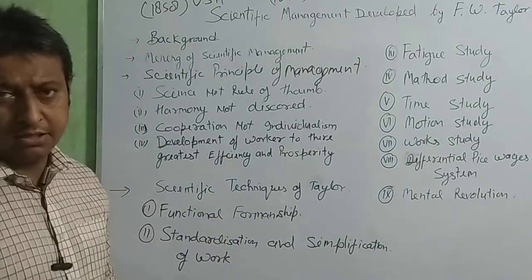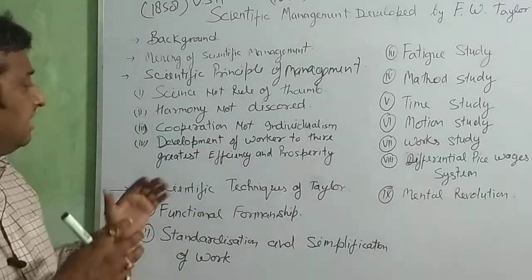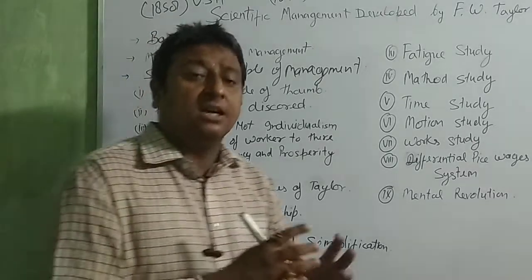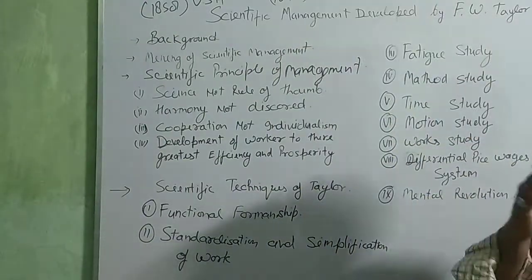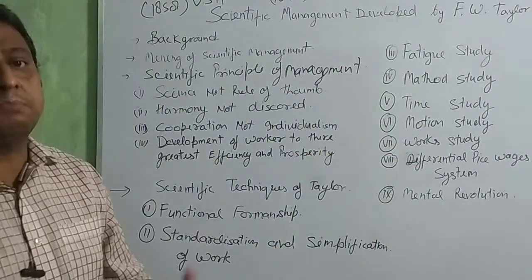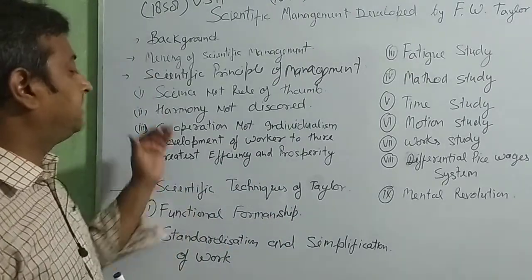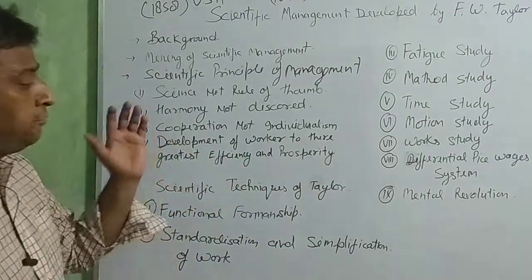If they keep in mind that the interest of the business is greater than my personal interest, then they are going to give their full efficiency and full prosperity for the production.